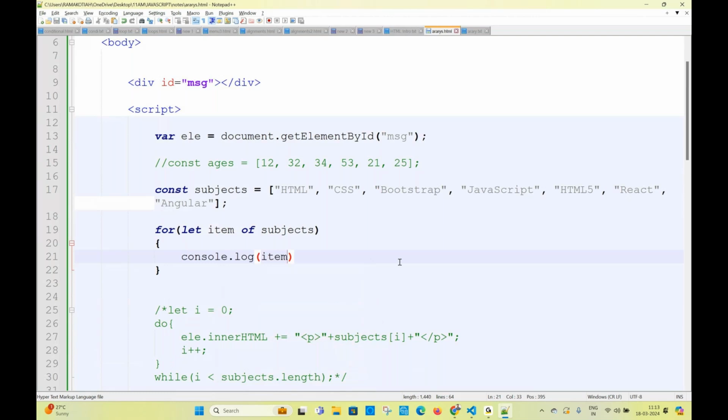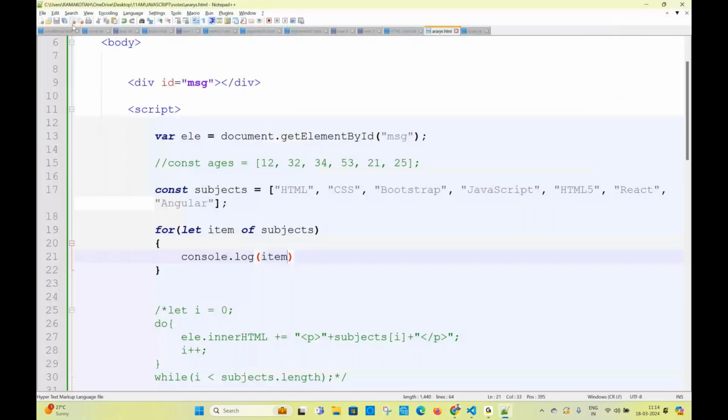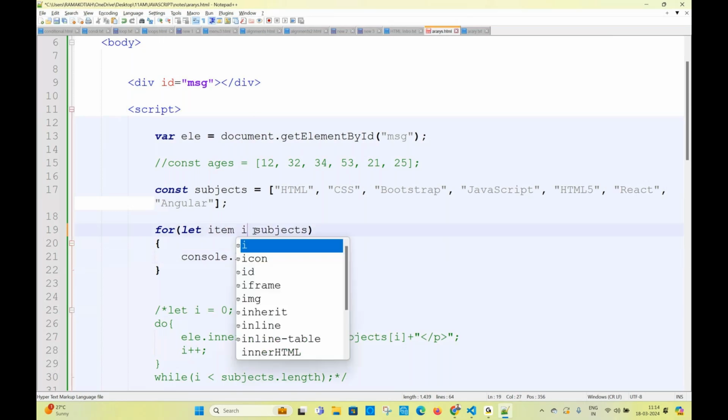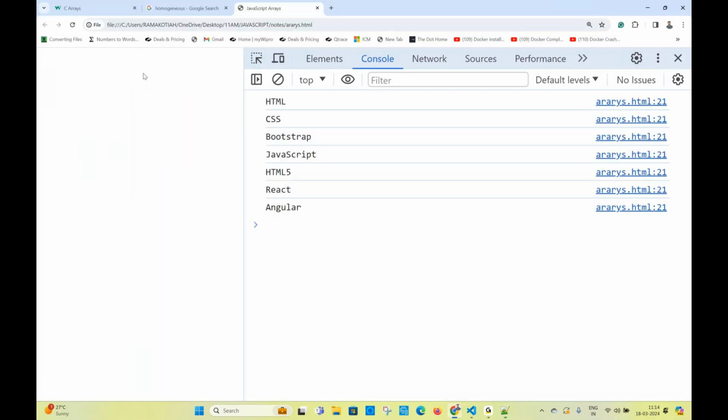What is the for of? For of will iterate every value in the array. Now if you refresh the console, what are you getting? All values. Do you have any square bracket with i, or are you writing initialization? Which one is easy? I will use for of. Why? Because there is no need of condition, no need of increment and decrement, no need to initialize. Just write the variable and of the item. Now you see, let me write item in subjects. What is the output? If you write for of, you are getting each and every item of the array.